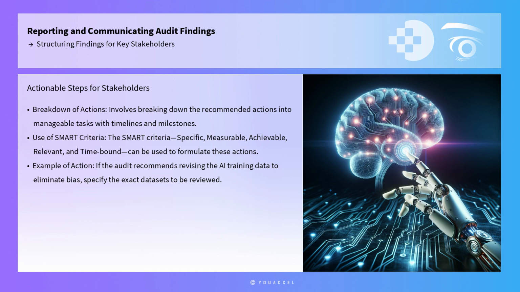Finally, the report should culminate in clear, actionable steps that stakeholders can take. This involves breaking down the recommended actions into manageable tasks with timelines and milestones. The SMART criteria, specific, measurable, achievable, relevant, and time-bound, can be used to formulate these actions. For instance, if the audit recommends revising the AI training data to eliminate bias, the report should specify the exact datasets to be reviewed, the metrics for measuring bias reduction, the resources required, and a realistic timeline for completion.